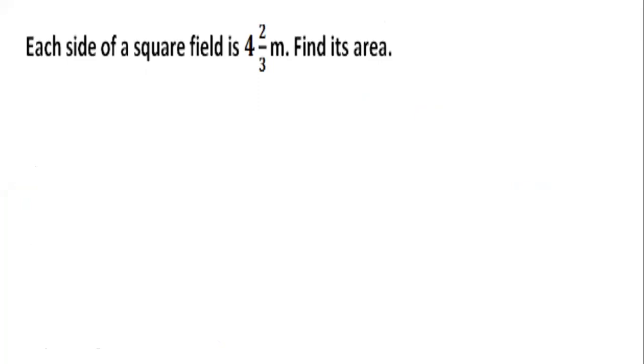This is a very important question, might come in exams, because such questions are using your technical skills. They are combining different chapters, like the area of a square along with fractions. Each side of a square is 4 2 by 3 meters. You have to find the area.